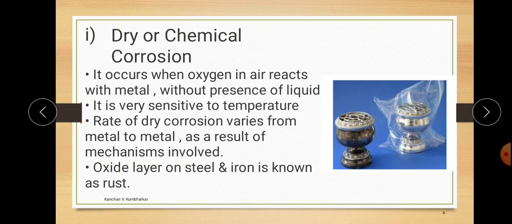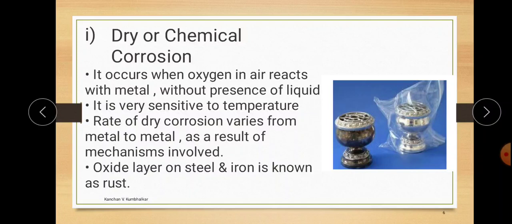Both are made of silver metal. But while it is new and protected, it does not get oxidized. But with the help of the atmosphere, through contact with air and moisture, an oxidized layer forms, and this process is known as corrosion.